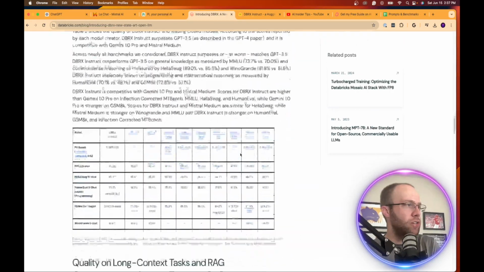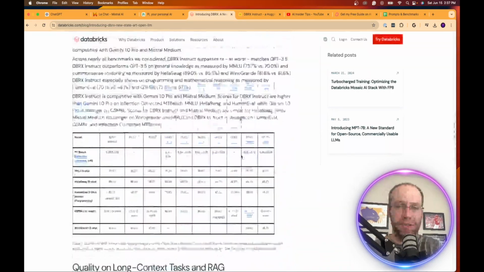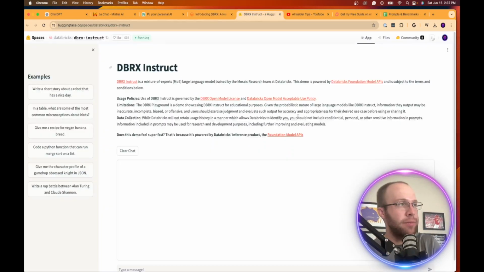And what you can do here is just start playing around with these different LLMs. If you want to access DBRX, there's a playground-type interface here on Hugging Face. Hugging Face is a great resource to find all sorts of new large language models and LLMs that are up in the rankings. It's ranked by the community.